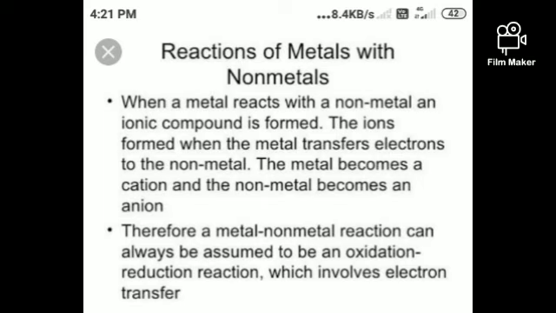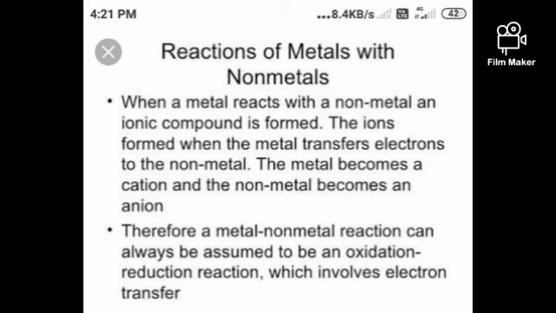Before going to that, we should know what ionic compounds are. Ionic compounds are the compounds which are formed by the complete transfer of electrons. By the complete transfer of the electrons, the compounds are formed. Such compounds are called ionic compounds. In this lesson, we are going to study in depth. So, how can we say something is an ionic compound? Ionic compounds are formed due to the reaction between metals and non-metals.